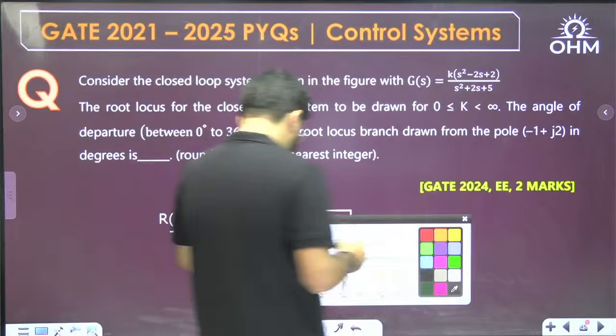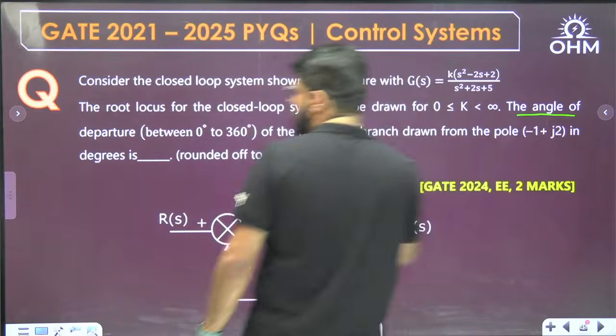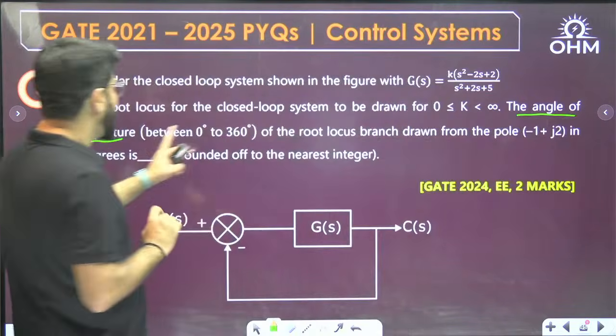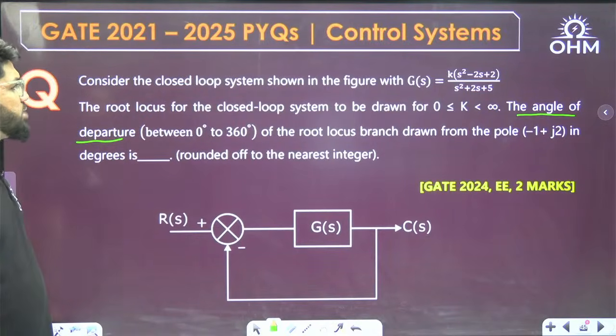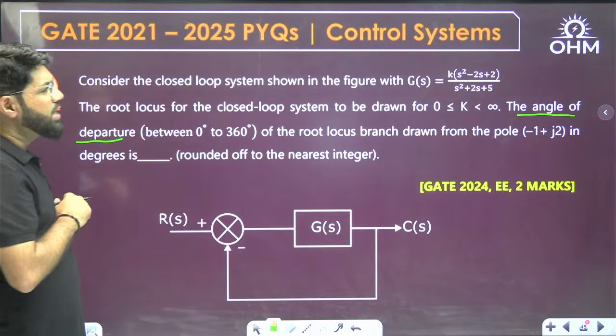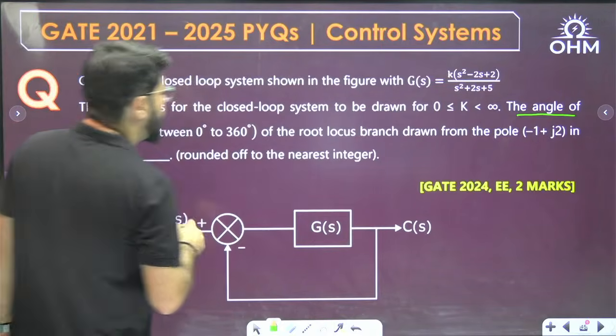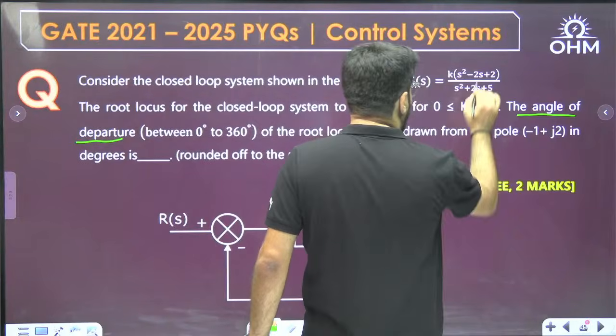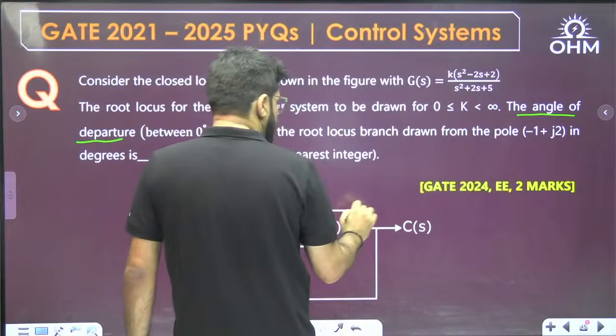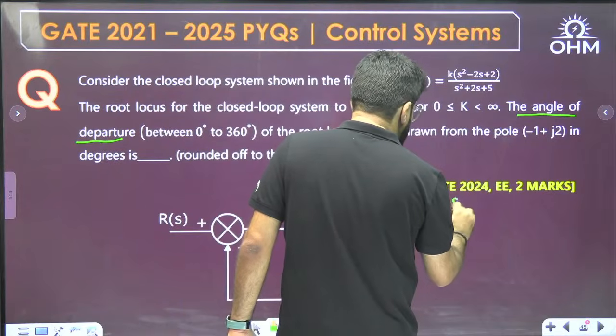The question is on angle of departure between 0 to 360 of the root locus branch drawn from the pole -1 + j2. First we can calculate the exact poles and zeros. G(s) is given to me. What are going to be the poles of this function? What are the open loop poles?